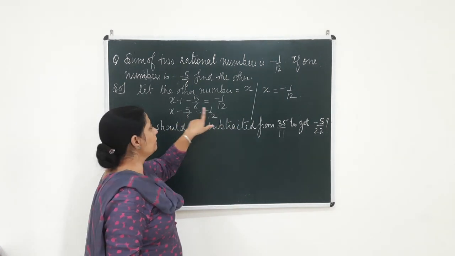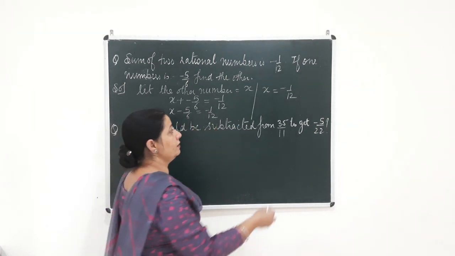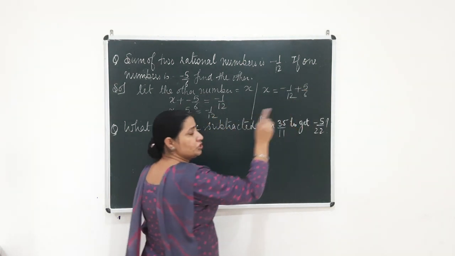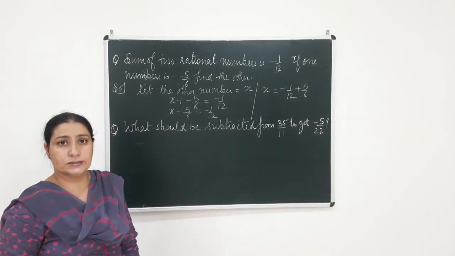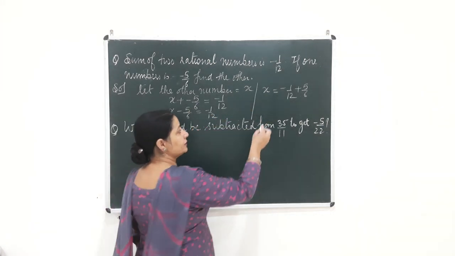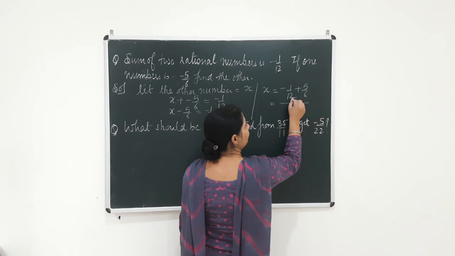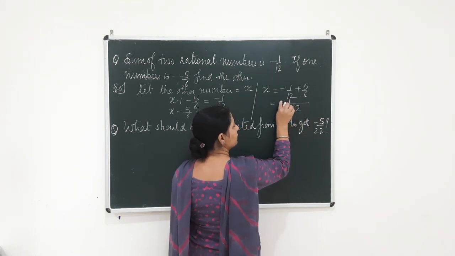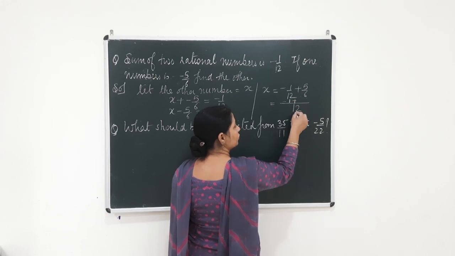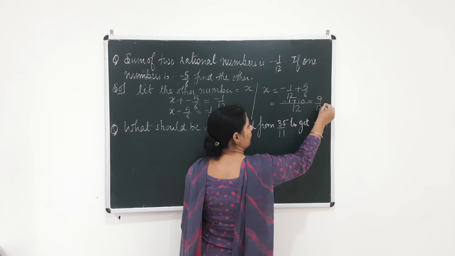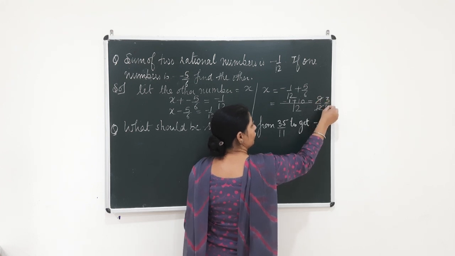When I shift this minus 5 by 6 to the right hand side, when we change the position, the signs also change. Negative will become positive. Now let's take the LCM. The LCM of 12 and 6 will be equal to 12. 12 ones are 12, so you have minus 1 here. Plus 6 twos are 12, 5 twos are 10. So this is 9 over 12. The cutting of this will give me 3 over 4.